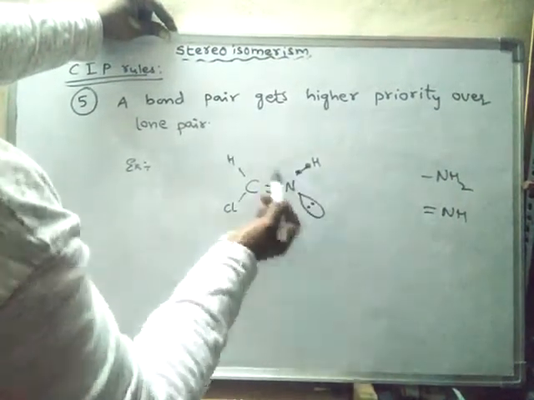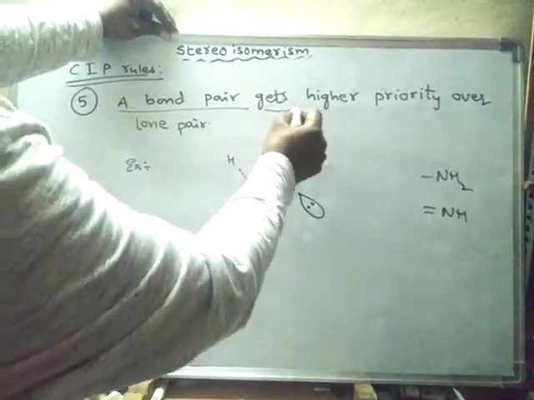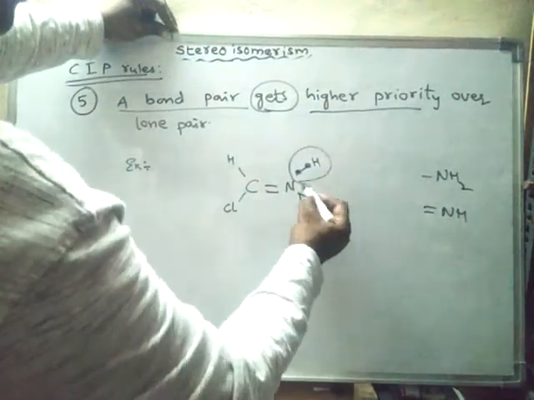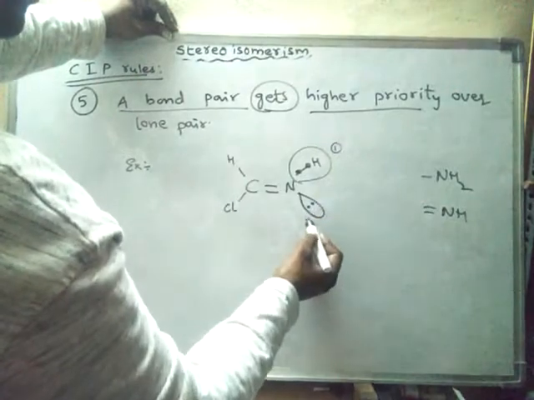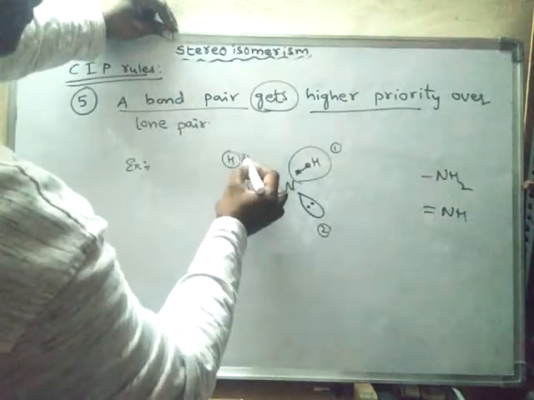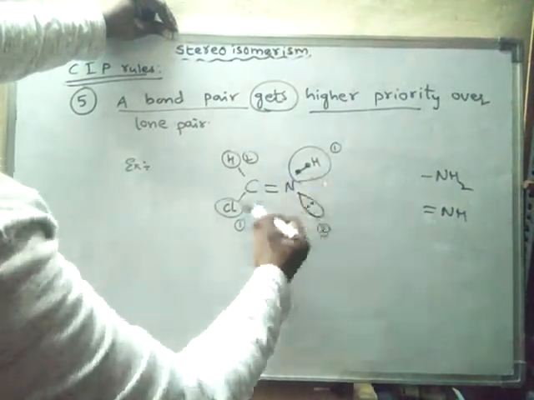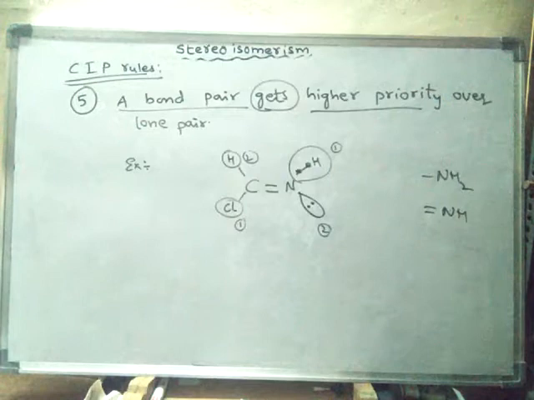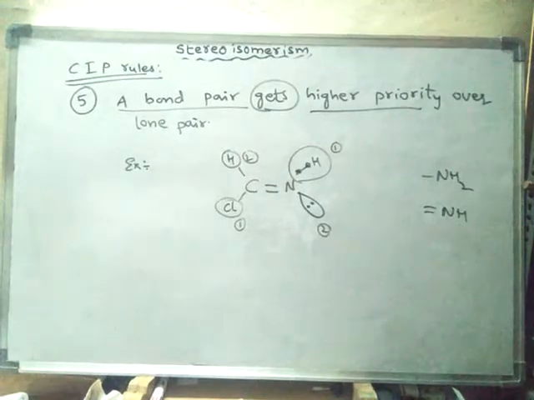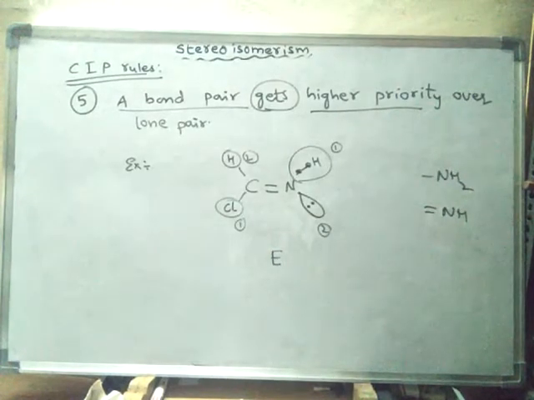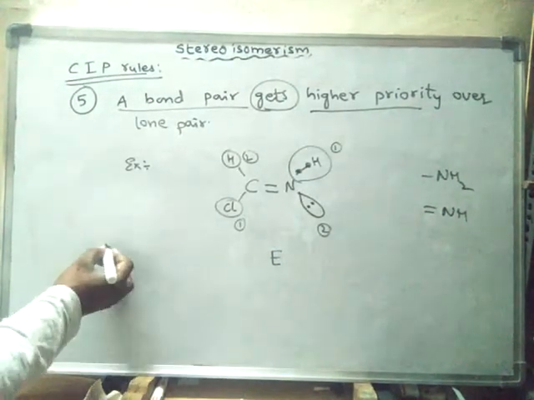Whenever a bond pair and a lone pair are present, the bond pair gets higher priority over the lone pair. So that means this group will get priority 1 and this will get priority 2. Anyhow, this is priority 1 and this is priority 2. The higher priority groups are present on opposite sides. Hence it is the E isomer.